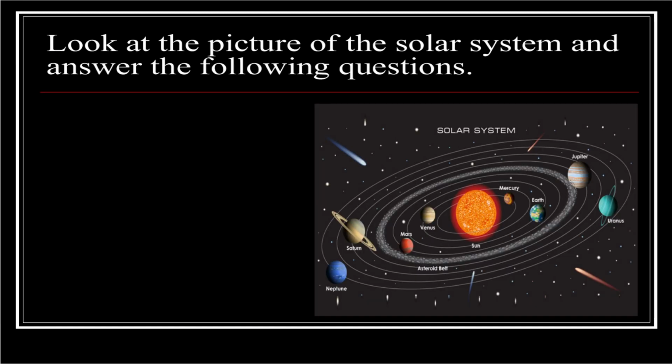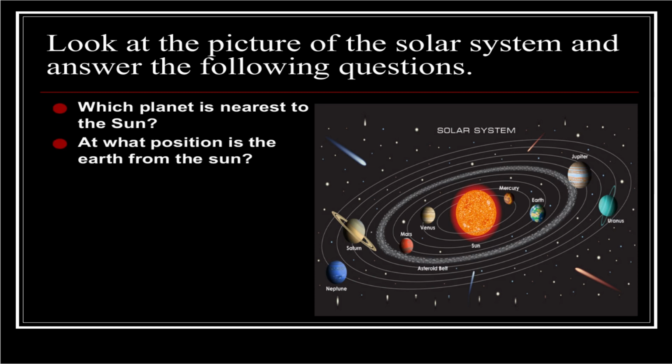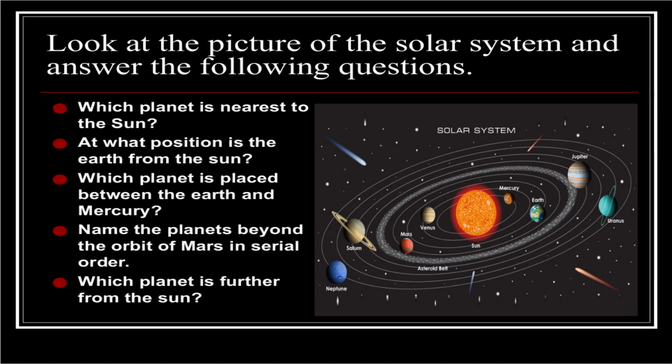Look at the picture of the solar system and answer the following questions. If you see this video clearly and try to understand, then you are able to give the answers to these questions. Which planet is nearest to the Sun? It's very simple, you are able to give the answer.